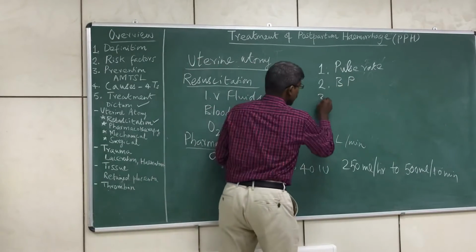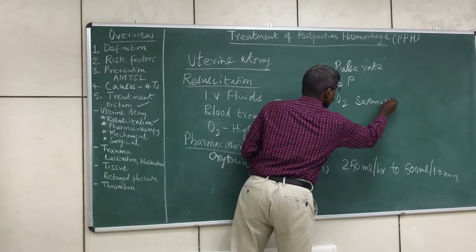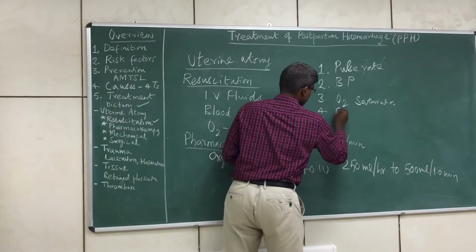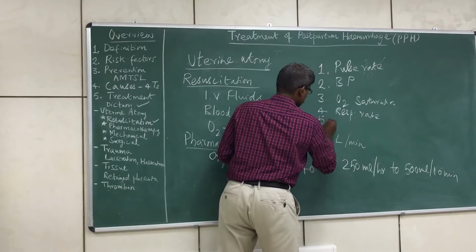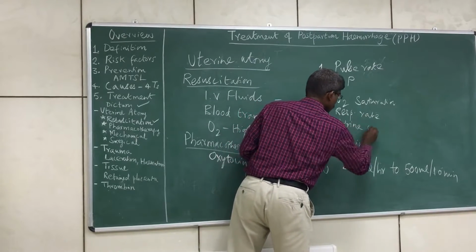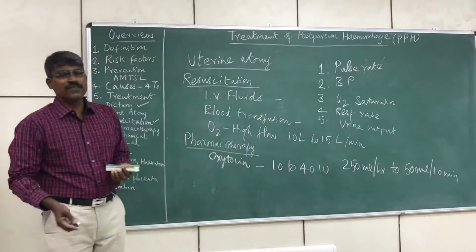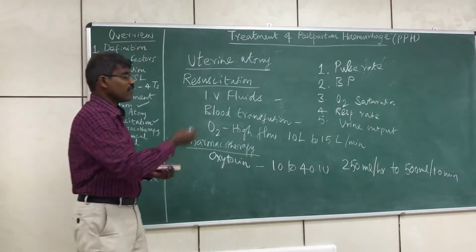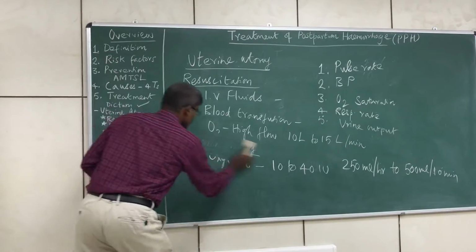The third is oxygen saturation. The fourth is respiratory rate. And the fifth is urine output. These are the 5 parameters which we need to monitor so that we can know whether the vital signs are improving or not. So this is the first drug to be given.